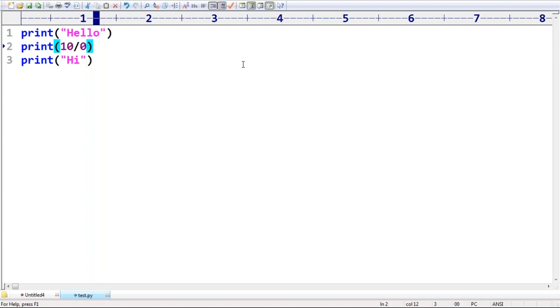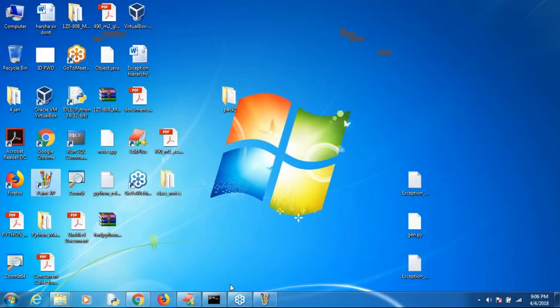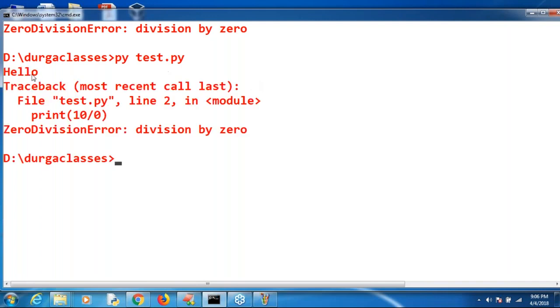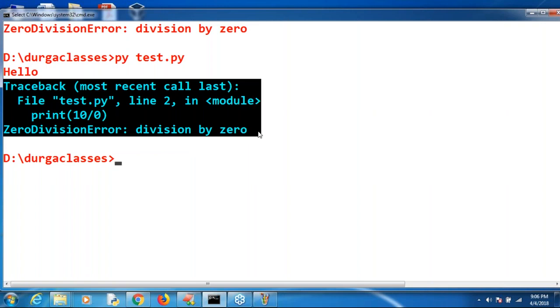Okay, now have a look once. Let me execute this code. Hello. First line printed. But immediately the program terminated abnormally.